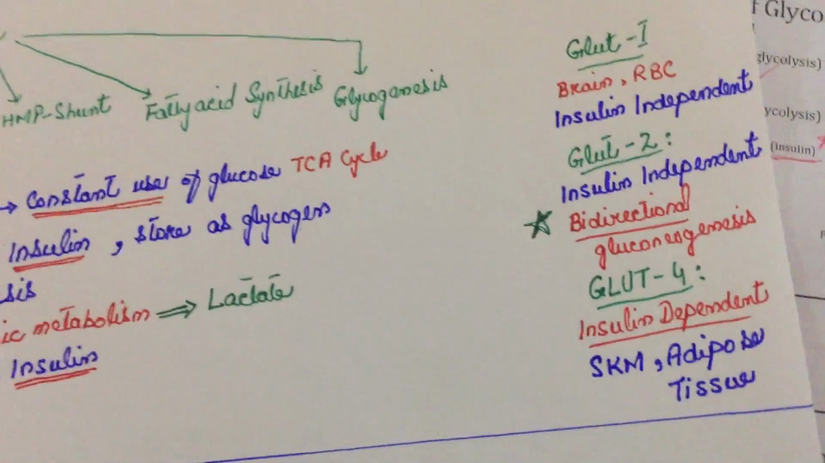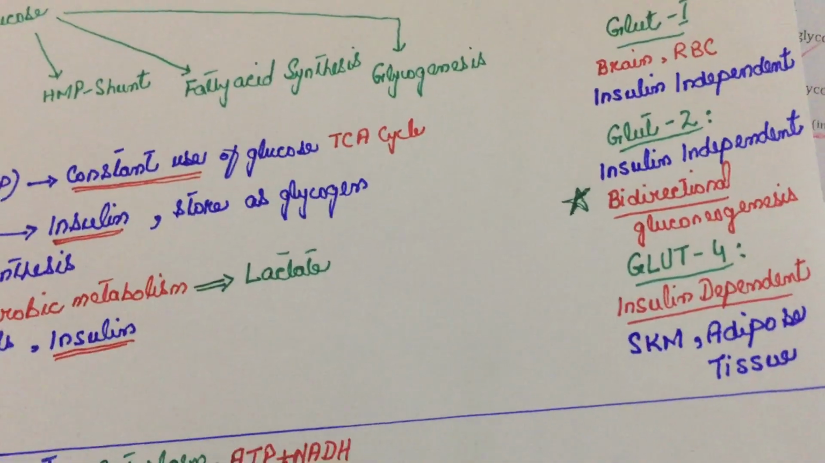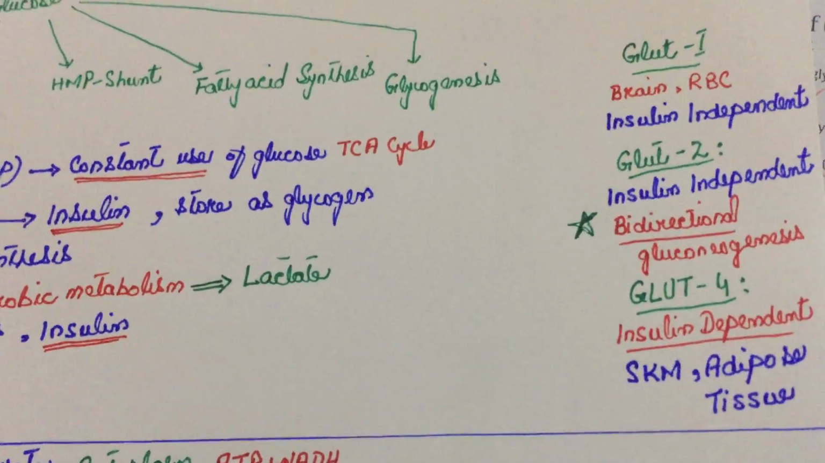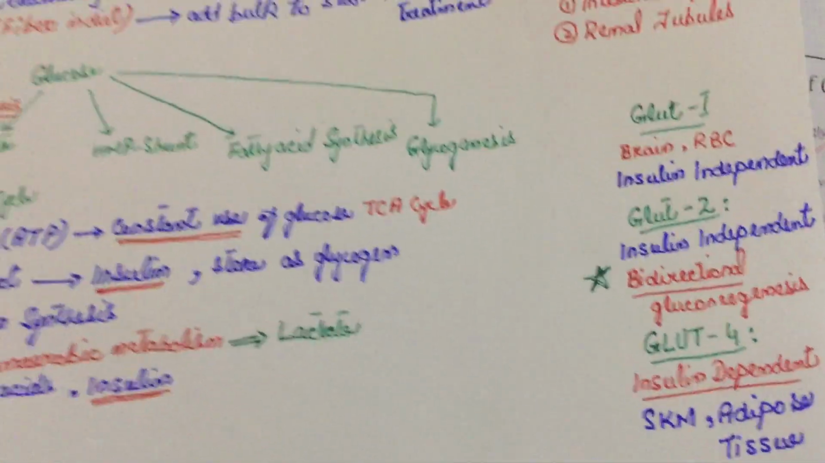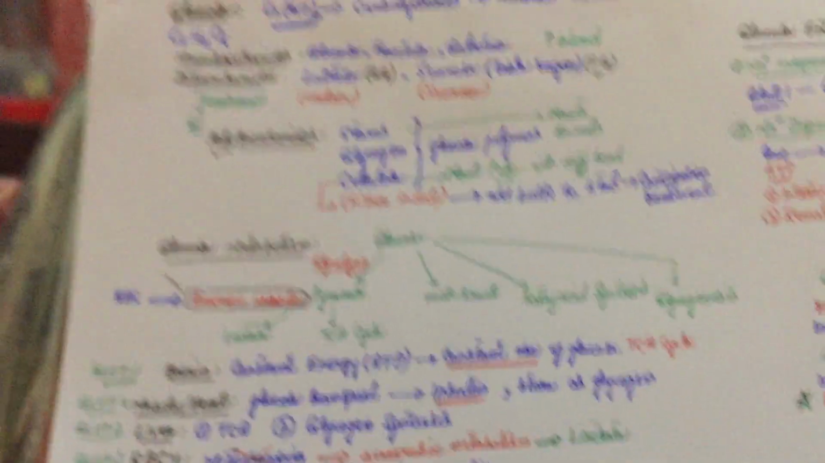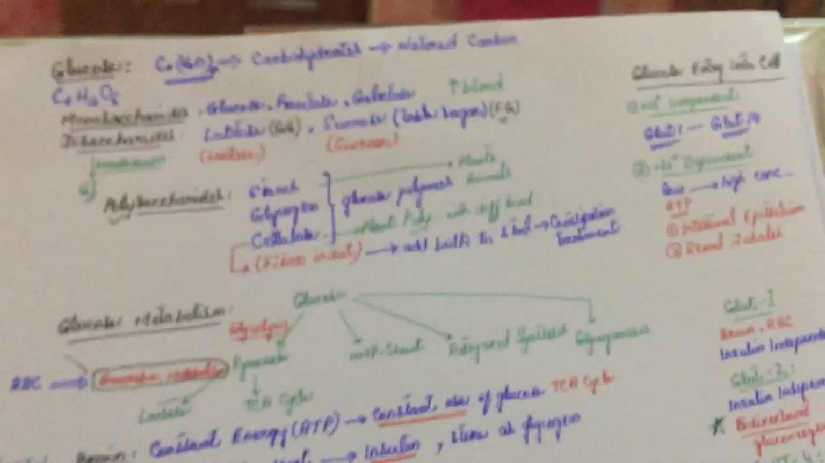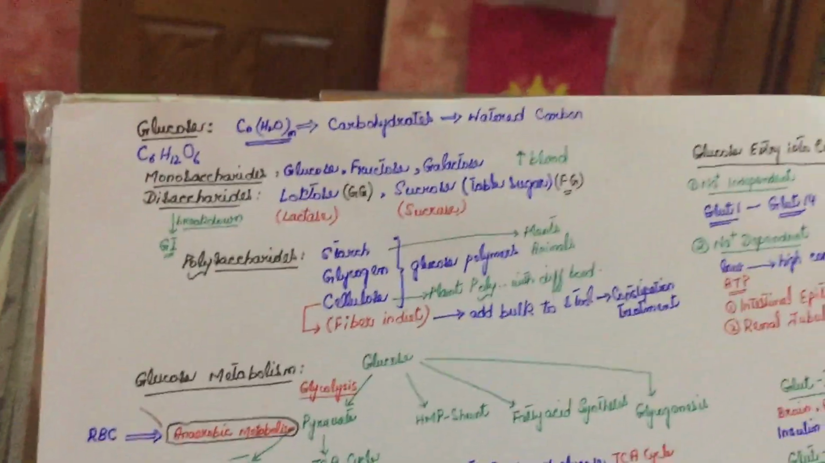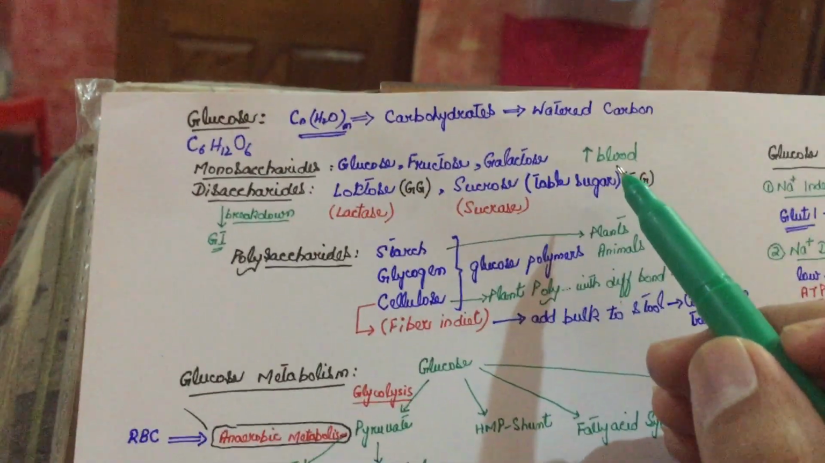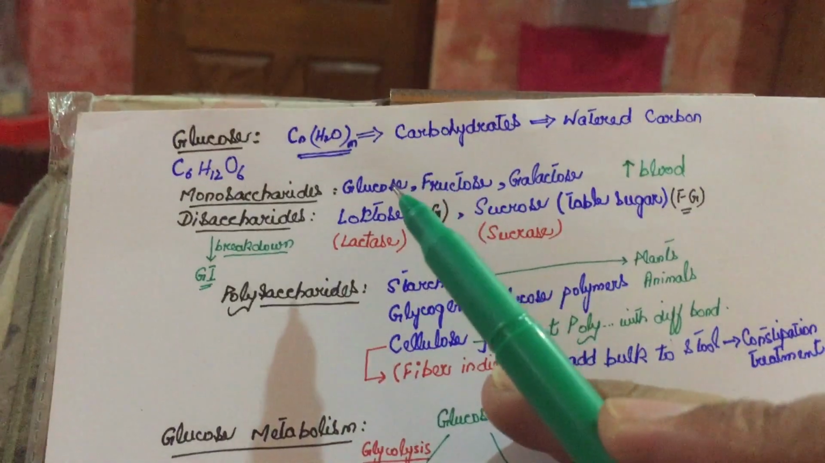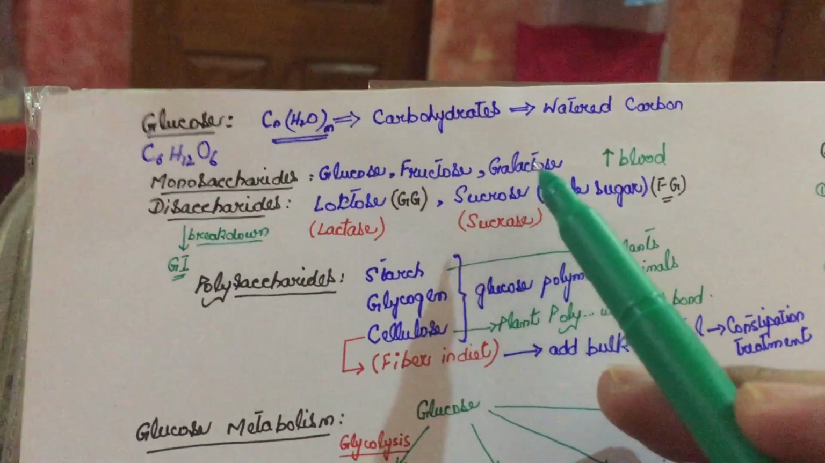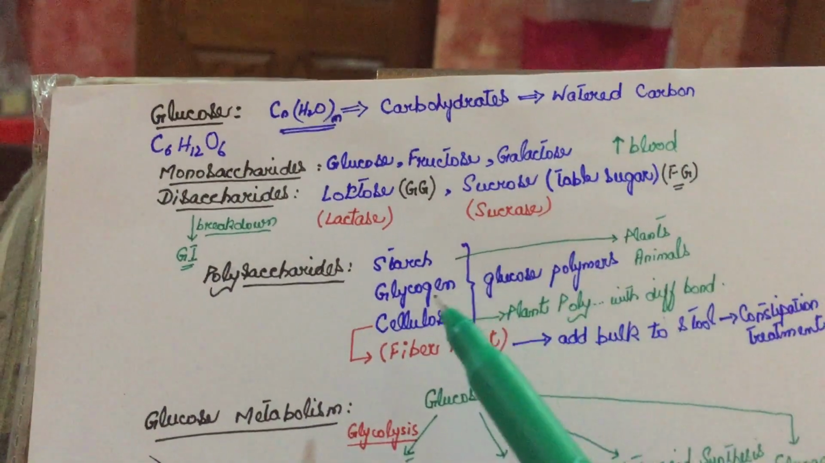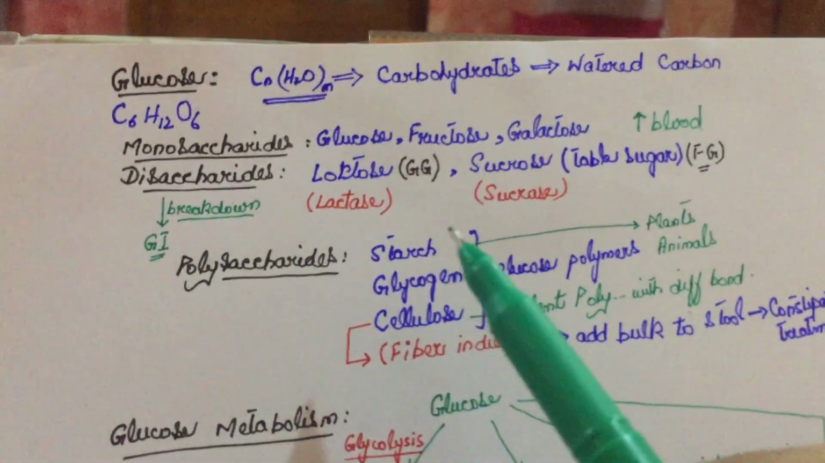If you ingest dairy products, dairy products include lactose, so the galactose and glucose levels would rise in the blood. If you eat fruits or table sugar, then the levels of fructose and glucose would rise in the blood, as I write here, F and G. If you eat rice, rice is rich in starch. Starch has glucose polymers, so only glucose levels would rise, and like that.